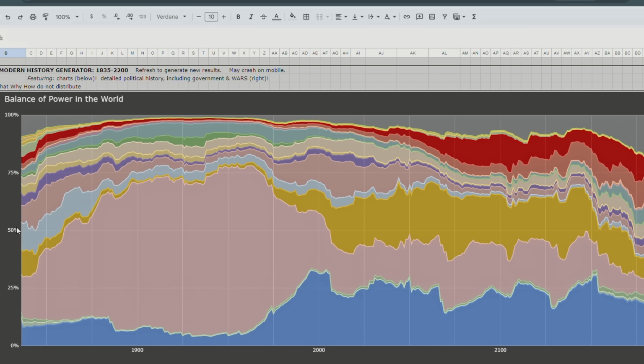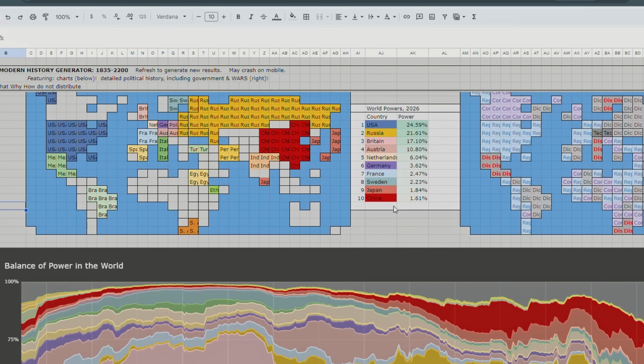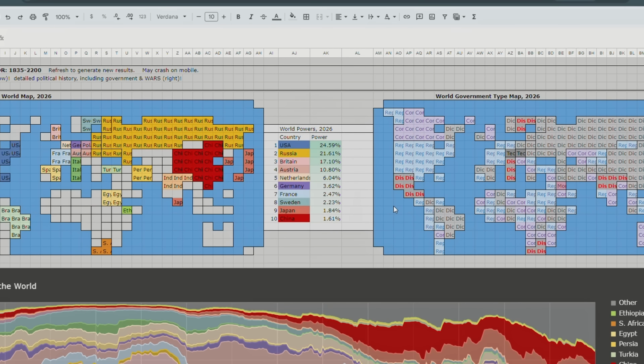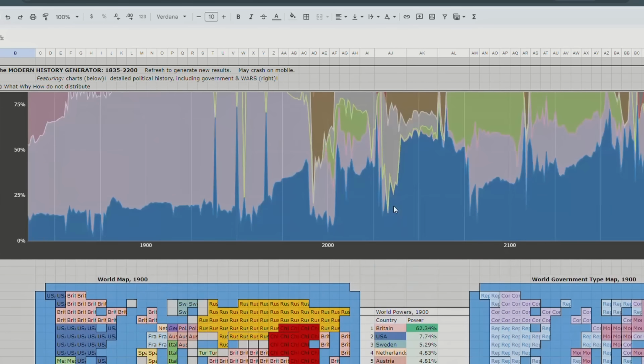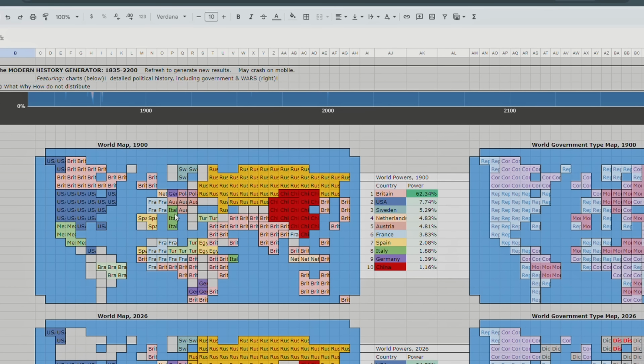Look at this. This is a very powerful Britain in this timeline. Britain probably beat up America around 1870 or so, but then America slowly gained power, but it was not enough. Britain is still a major world power. This is kind of like a three-way world order, right? So Russia versus Britain versus America. That is interesting. Let's see how that's... Yep, okay, so 1900...